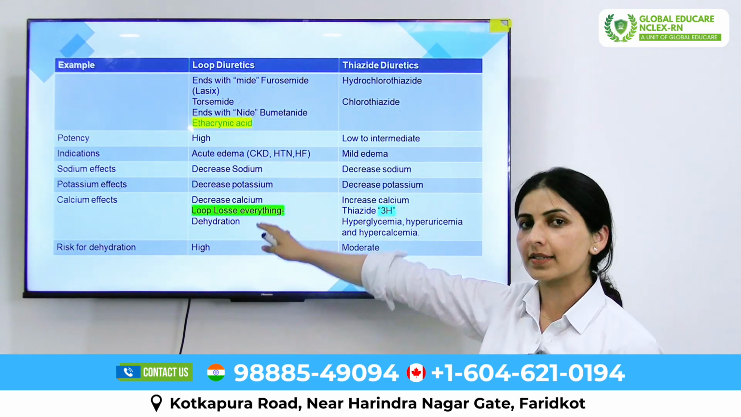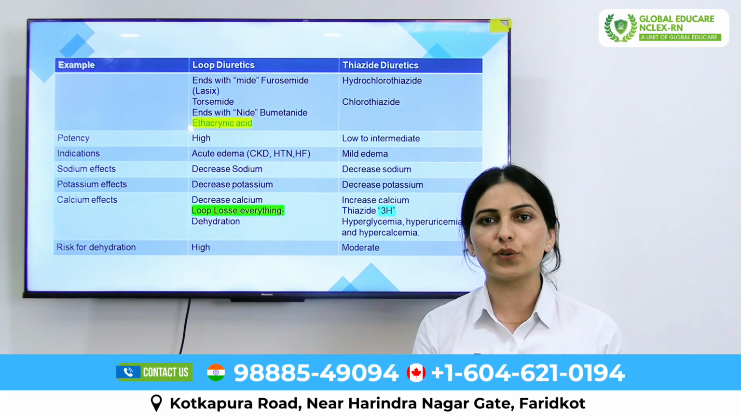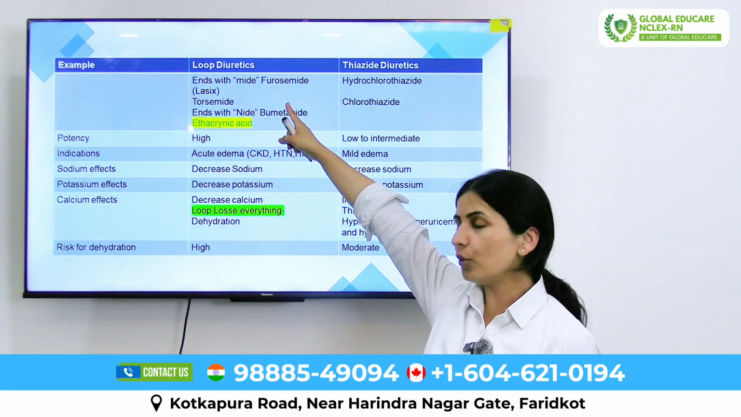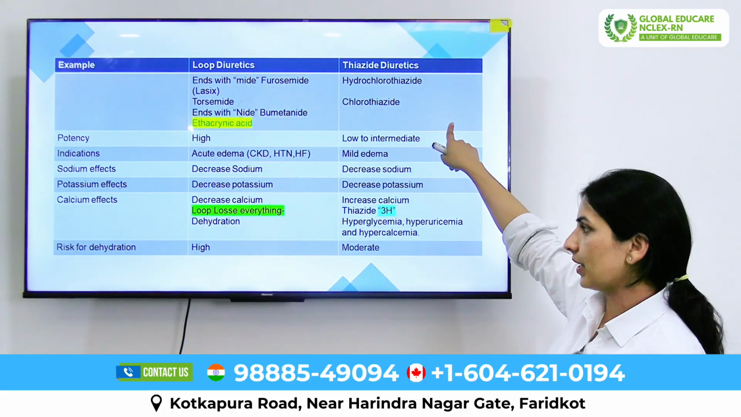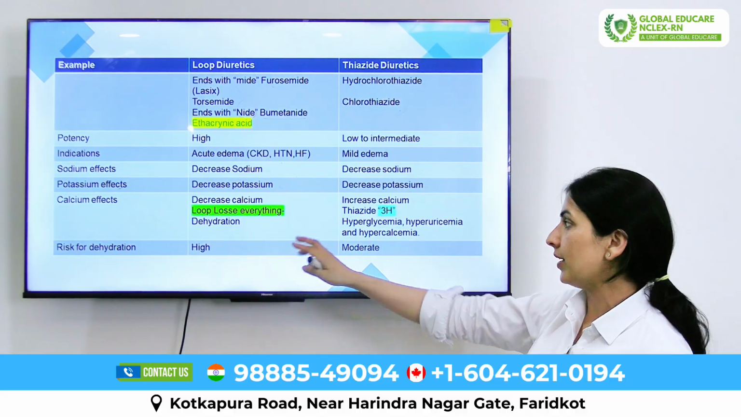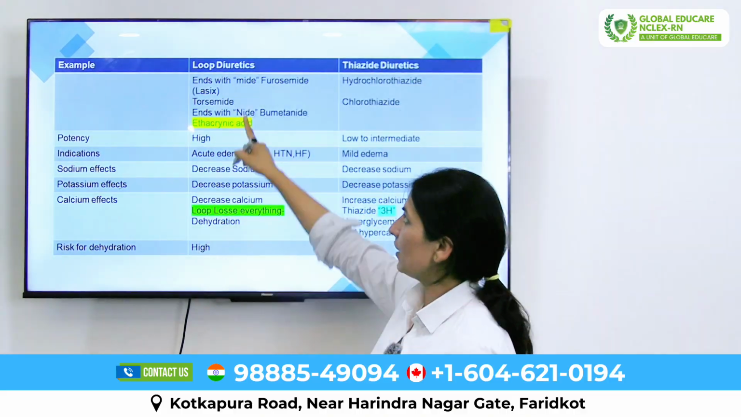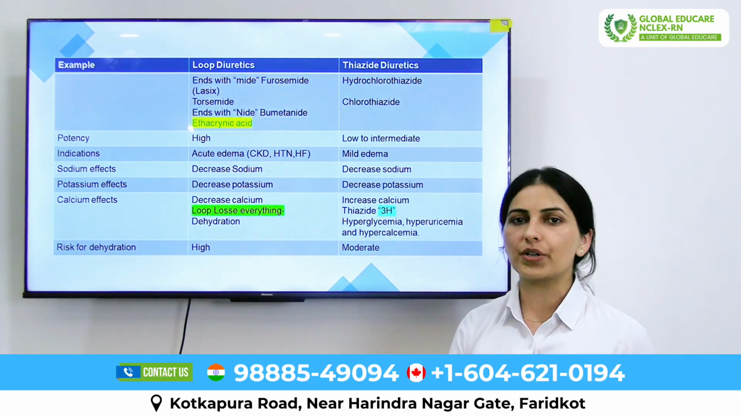Next, we'll discuss the risk for dehydration. Loop diuretics cause diuresis. They expel excessive fluid from the body and increase urination, so this is the reason loop diuretics cause dehydration. Thiazide diuretics also cause dehydration, but the extent of dehydration is high in loop diuretics, while in thiazide it is considered a moderate level.